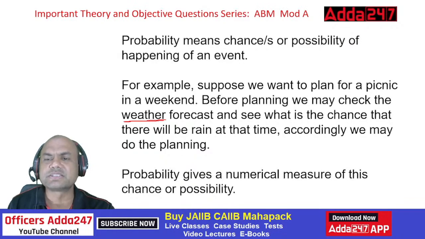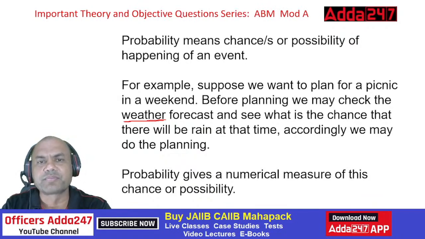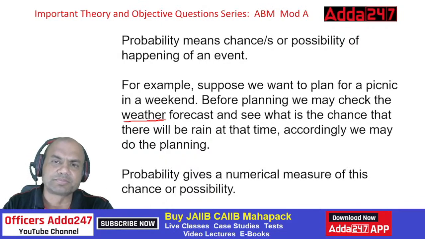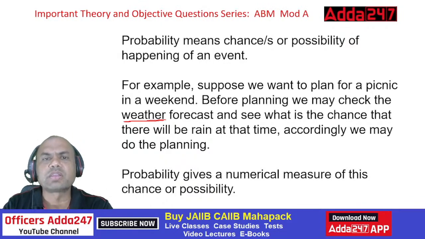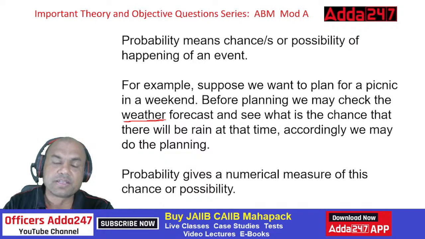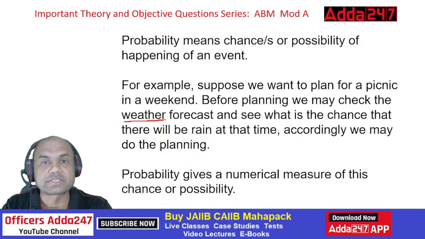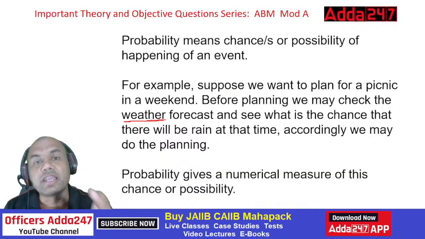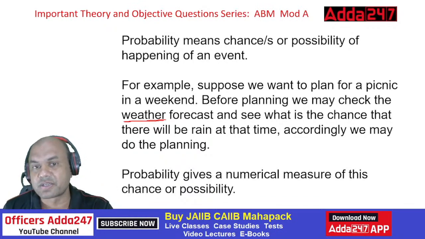Similarly, picnic is just one example. Let's consider ABM only. Suppose you are planning to clear this ABM exam for CAIIB. What is the probability of clearing? First, what will you check? You'll first check the syllabus, right? Secondly, you'll check the details, where are the numericals, how many case studies are there. You'll check all these things, and then you'll decide your probability of clearing this subject, isn't it?